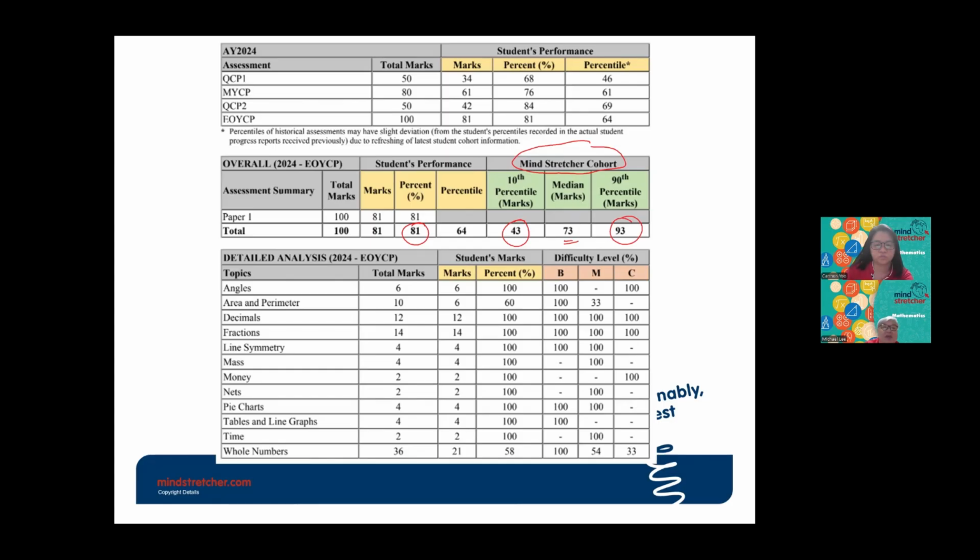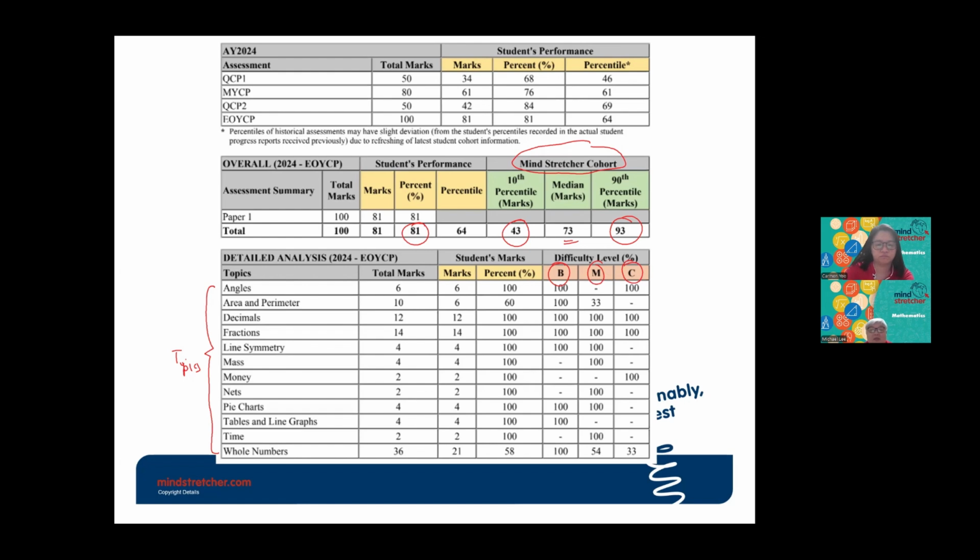And also in the student progress report, you can see all these topics here. By looking at these topics, you will know which are the topics that your child has done well and which of the topics that your child will need more work on. If you look at this part here, the B, M, and C, B is for basic kind of questions. Then M is for medium and C is for challenging questions.